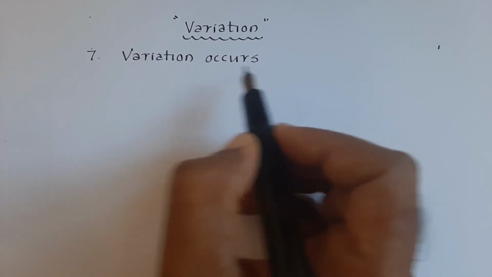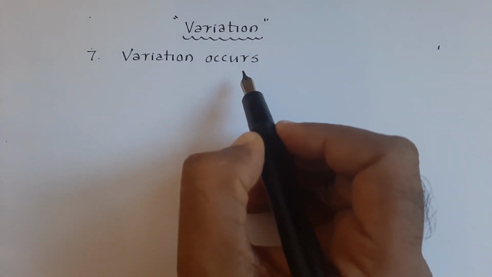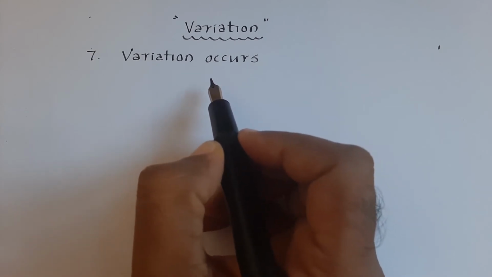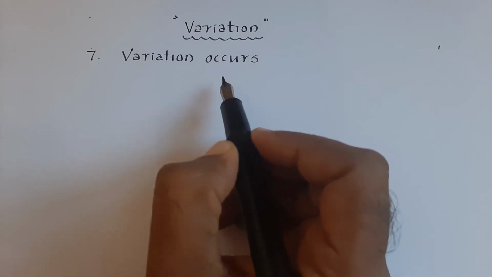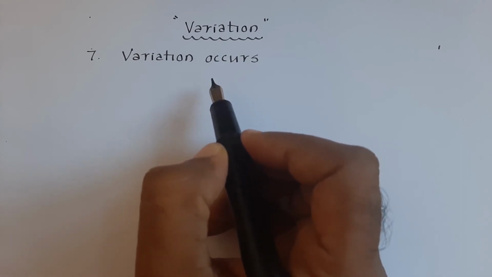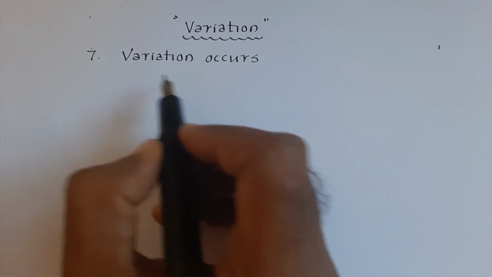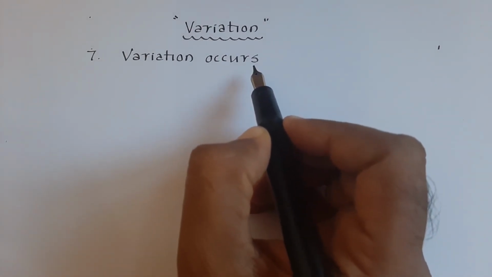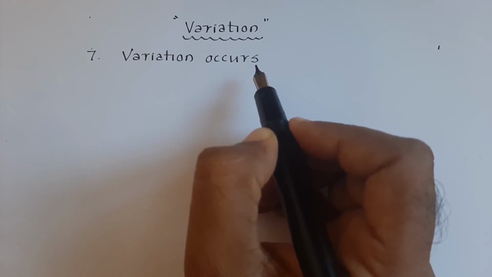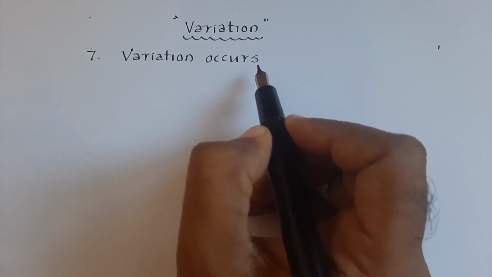It's a very simple one. Why does the variation occur? Because offsprings are derived from different parents, both genetically as well as physically. That is why the variation occurs in sexual reproduction. This is the seventh important feature of sexual reproduction.